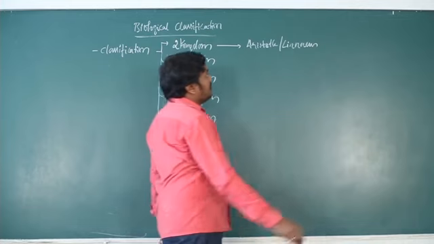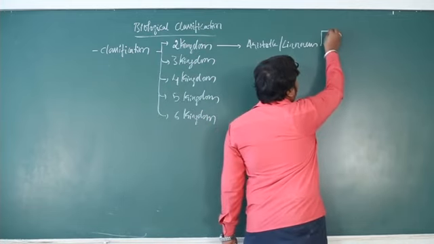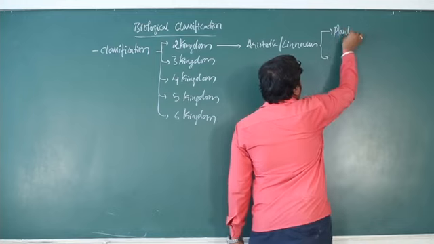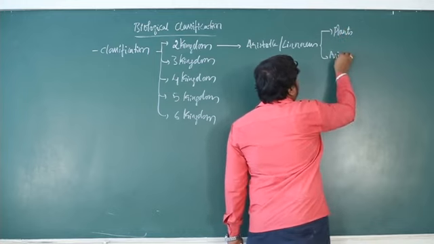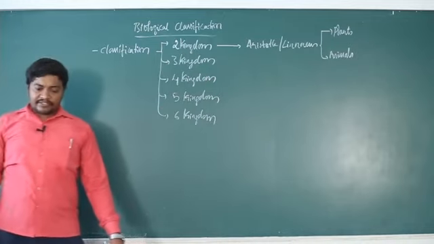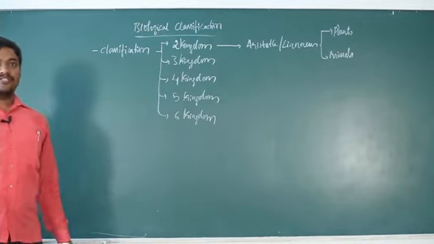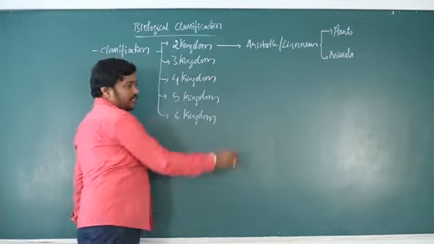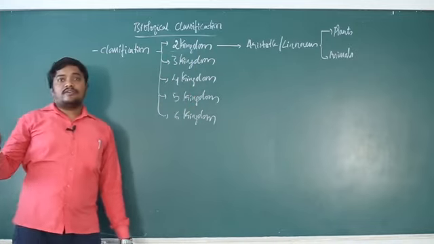So according to them, the whole organisms are classified either into plants and animals based on the entire morphology, whether they look like plants or animals. Okay. So remember, at that time during this 2 kingdom classification, there was no concept of microorganisms.